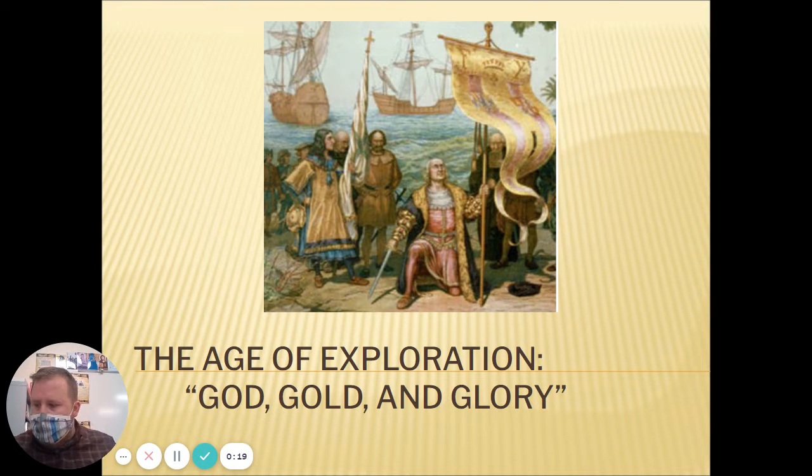Now, Unit 4 is called transoceanic interconnections, which are a couple big words that just mean that the world is becoming connected through sea travel. Exploration has a huge amount to do with that. The world is becoming connected through sea trade and things like that, and that also has a lot to do with the exploration of the New World and all sorts of stuff that we're going to talk about throughout the unit.